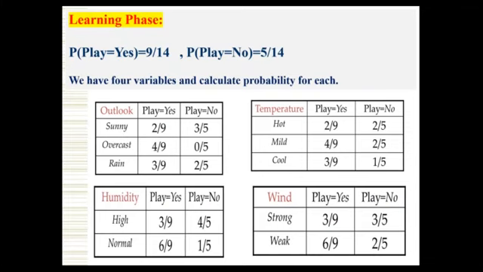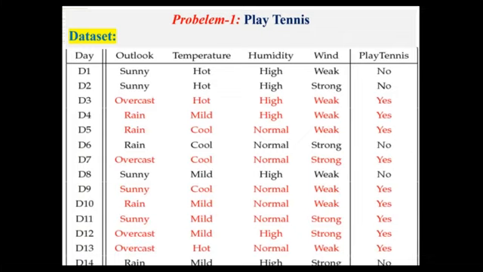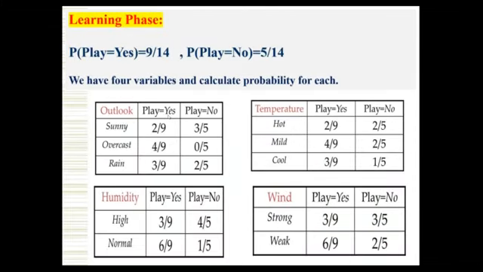Now we have to take 4 variables because we have 4 variables in the given table, or we can call it 4 attributes: outlook, temperature, humidity, wind. So for each attribute, for each feature, we have to make a table. When you come to the first one, outlook, again there are 2 possibilities: play tennis yes, play tennis no. And for outlook, we have 3 values: sunny, overcast, rain.